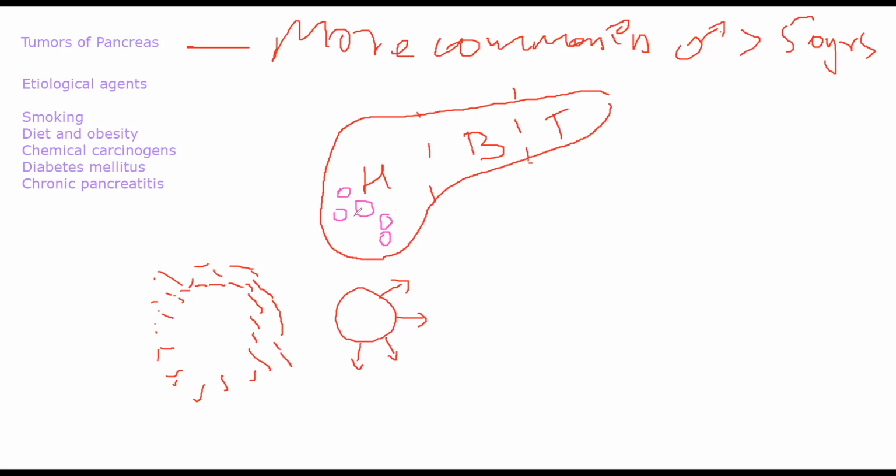Okay, so that is about pancreatic tumors, and with this we have completed your tumors of liver, pancreas, and gallbladder. We'll start cholecystitis tomorrow. Okay, inflammation of your gallbladder.